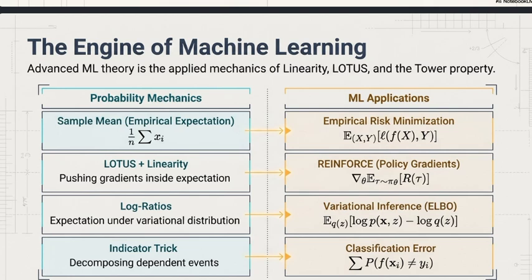The next thing it helps with is policy gradients, the gradient of expected reward and the REINFORCE estimator, using LOTUS plus linearity to push the gradient inside the expectation. And the last thing is the indicator trick, which is used constantly in machine learning theory, for example the expected number of misclassifications. This formula is used there also.